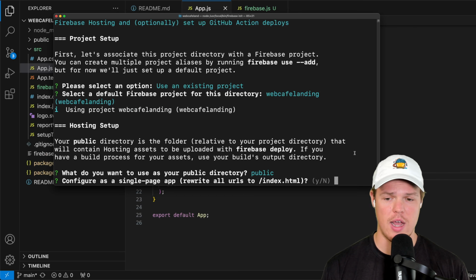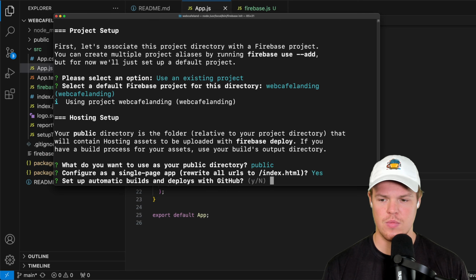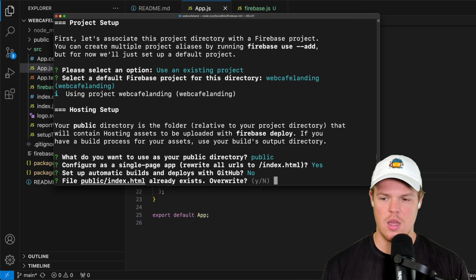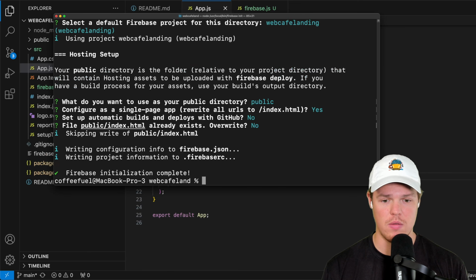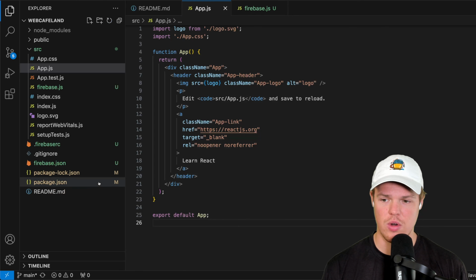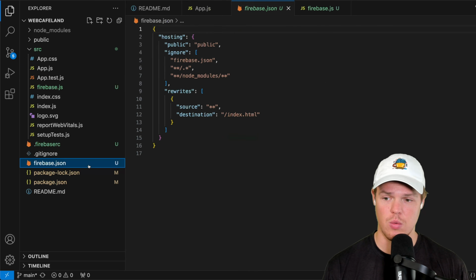Configure as a single page app. We're going to say yes. Set up automatic builds and deploys with GitHub. We'll say no for now. File public/index.html already exists. Overwrite? We're going to say no. That's very important. And there we go. Once we've done that, you'll notice that we'll have two new files here. We'll have the firebase.json and we'll have the .firebaserc.